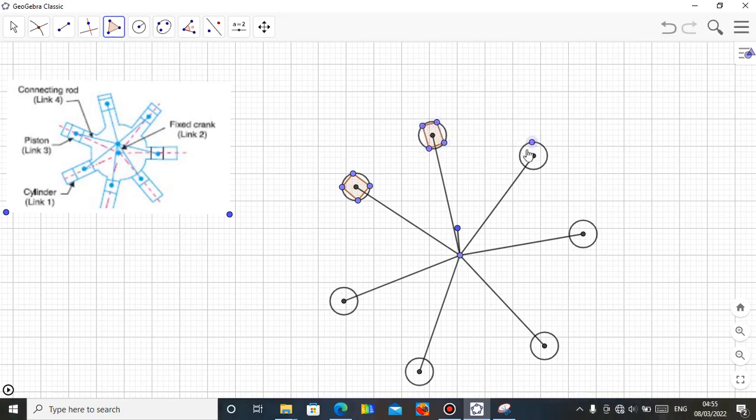Let me just do it, though I'm not measuring it accordingly, just a demonstration so that you can see the mechanism. Let me undo this.